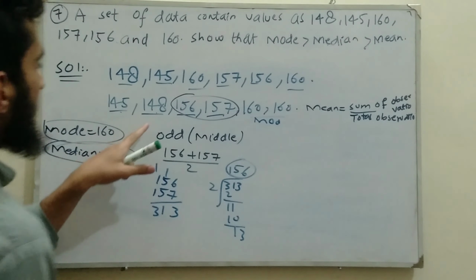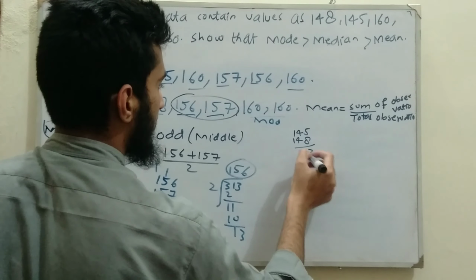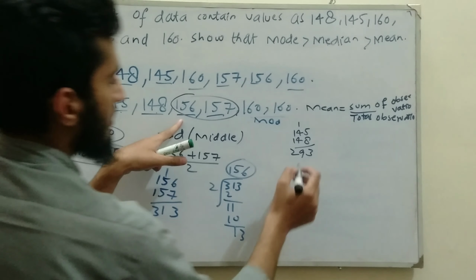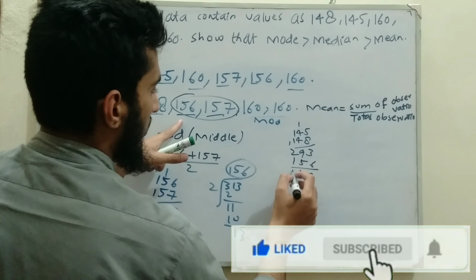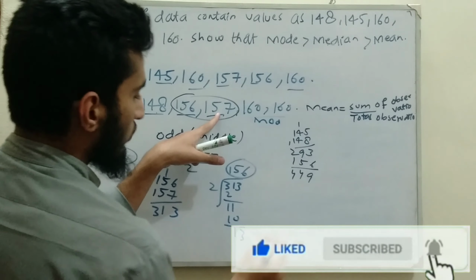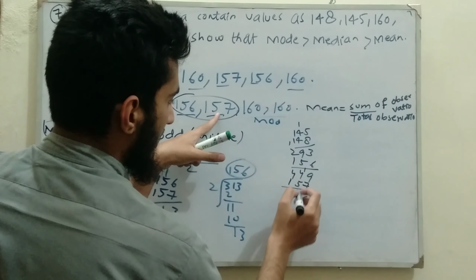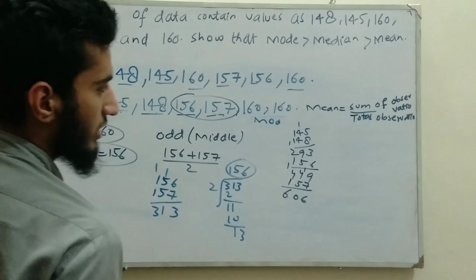So add 145 with 148, it gives us 293. Now add 156, so it gives us 449. Now add 157 with it, so it gives us 606. Now add 160 and 160, it gives us 320.